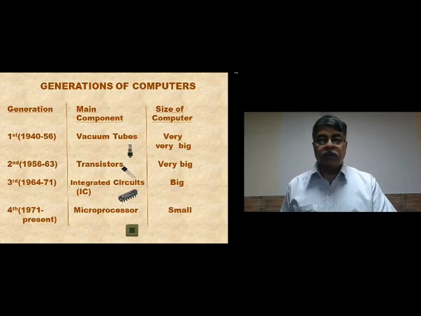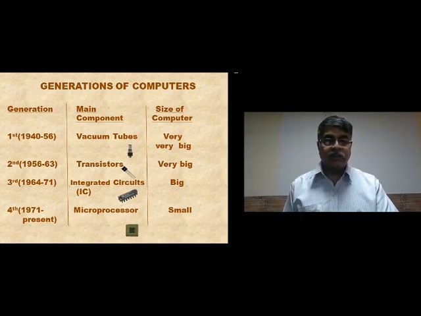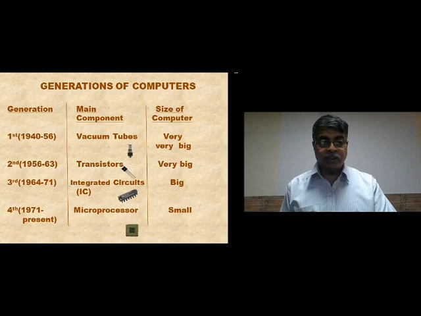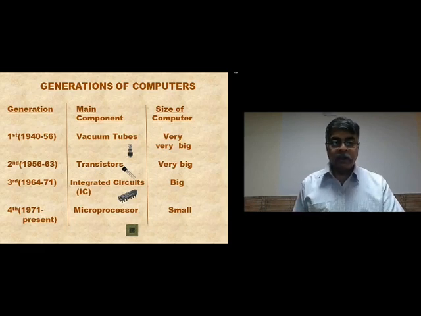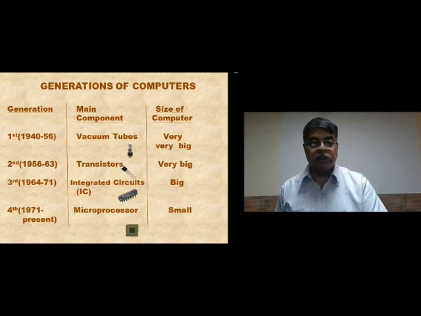Now, the first generation used something called vacuum tubes. There's a picture there. Then the second generation used something called transistors. The third generation used integrated circuits, those things that we call chips. Electronic chips, integrated circuits or ICs. Now you find them everywhere, inside anything that is vaguely electronic.